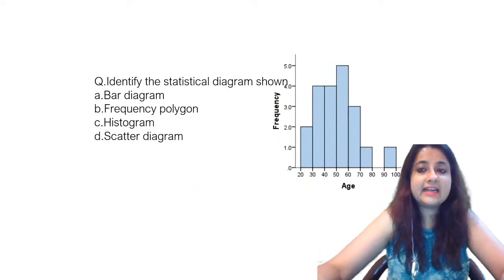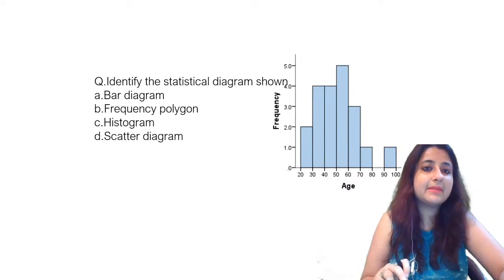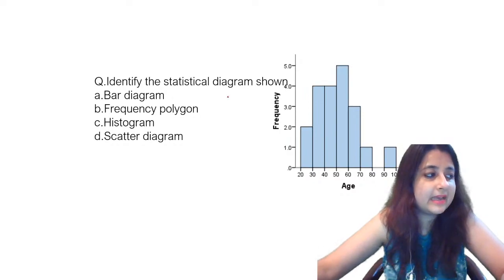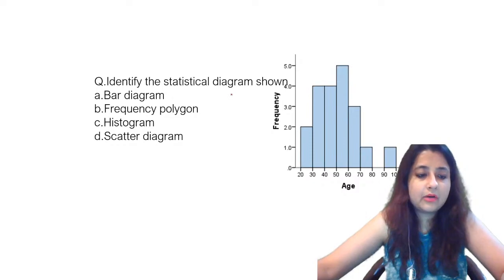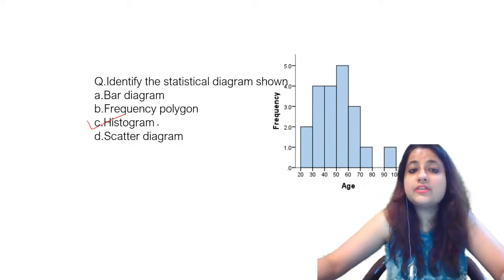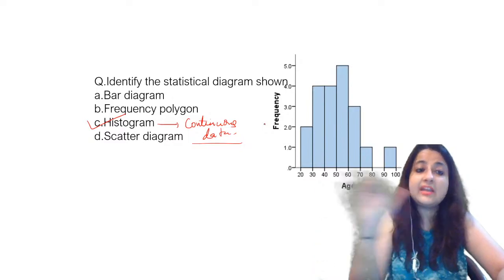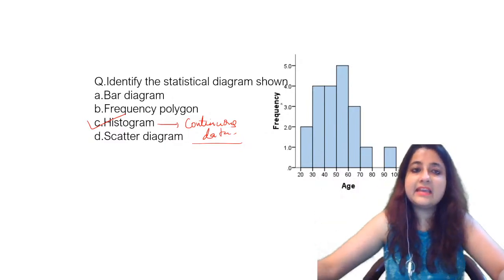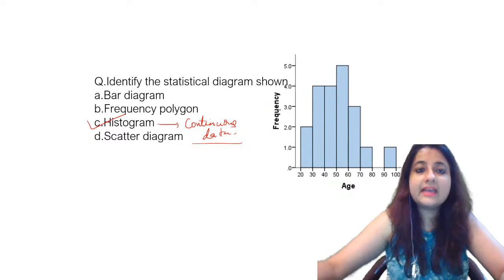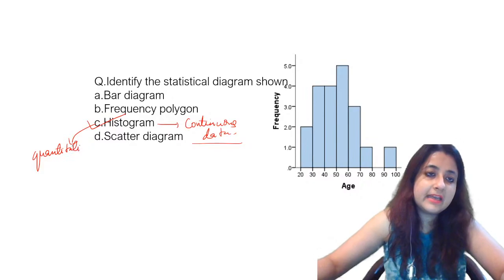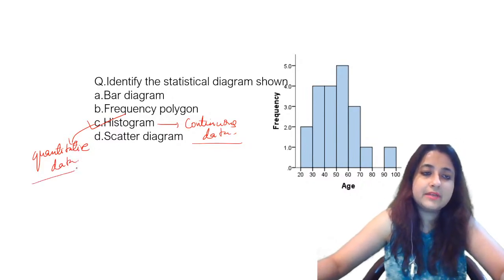Identify the statistical diagram. They've given this twice in your examinations, guys. What is this statistical diagram? They have given it many times in examinations. Can you mark it? What is this statistical diagram, everyone? Okay, good. This is a histogram, which is used to represent continuous data. In our FMG they can give this question again, any of the diagrams they can give. Histogram represents continuous quantitative data.